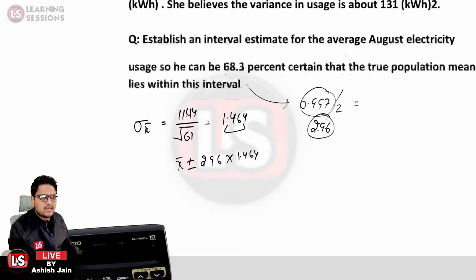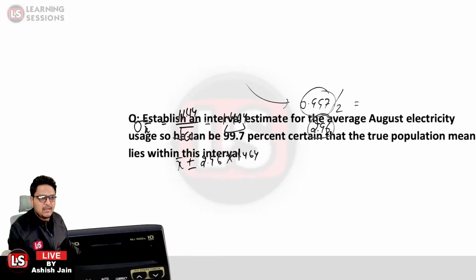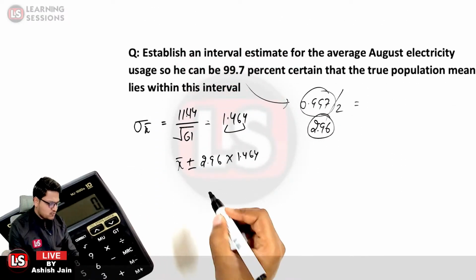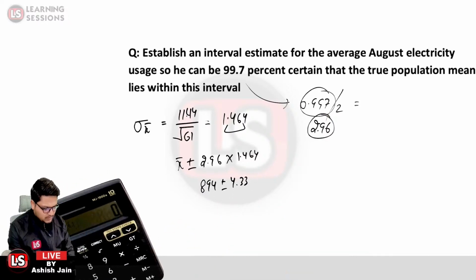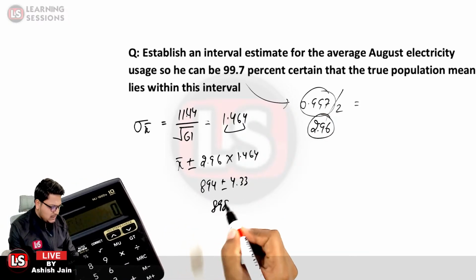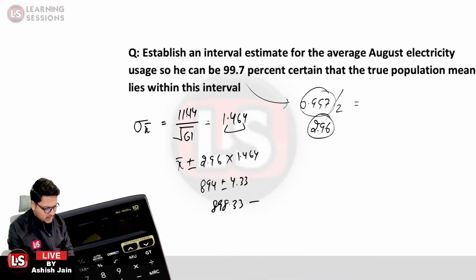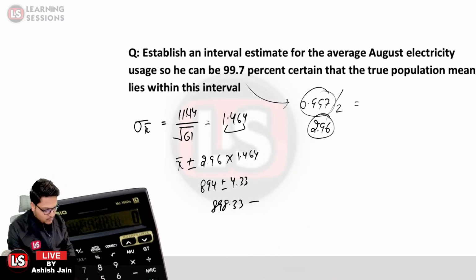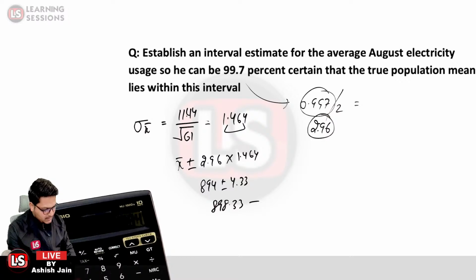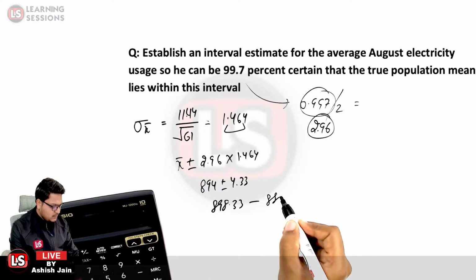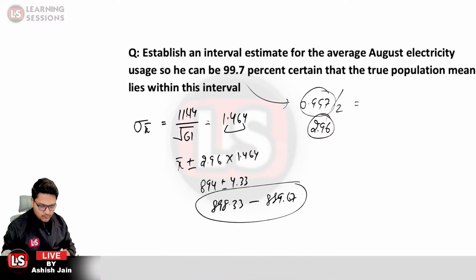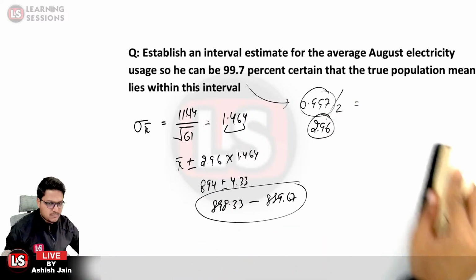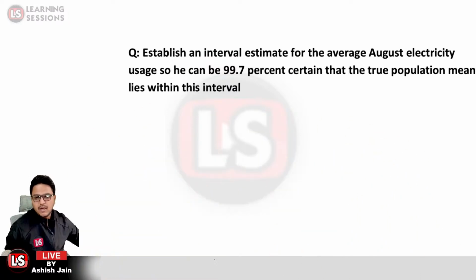So in the previous case, what was the average? It was 894. So the interval will be 894 plus minus 4.33. So the upper limit will be 898.33, and the lower confidence limit will be 894 minus 4.33, that is equal to 889.67. That would be the interval in this particular case. Okay, let's move further.